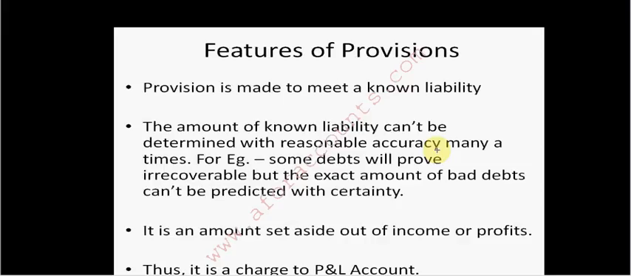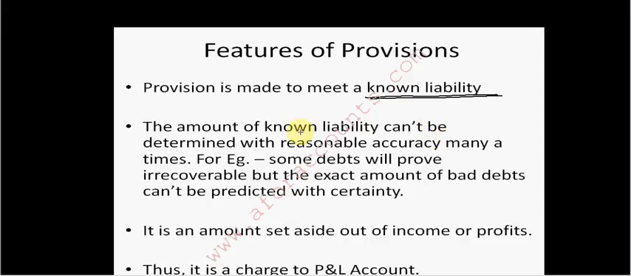Features of provision. Provision is made to meet a known liability. I know that this liability to pay is going to occur, so I make a provision for that liability. Say provision for depreciation. I have an asset and at the year end I will have to charge depreciation on my asset. So it is a known liability. I have to make a provision for it.